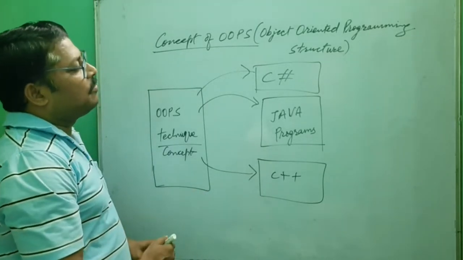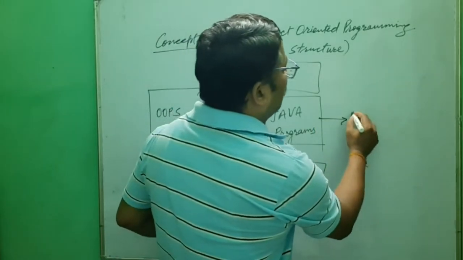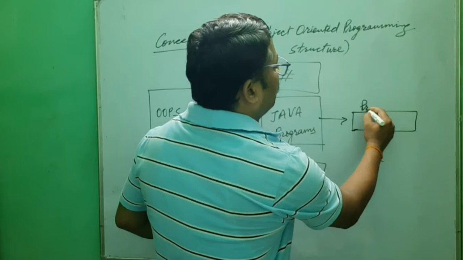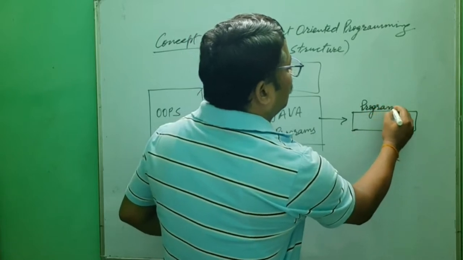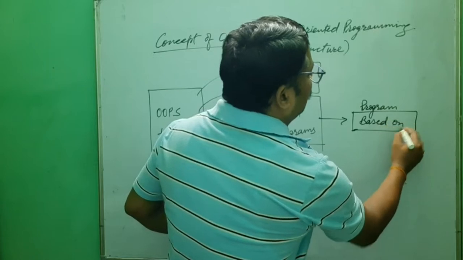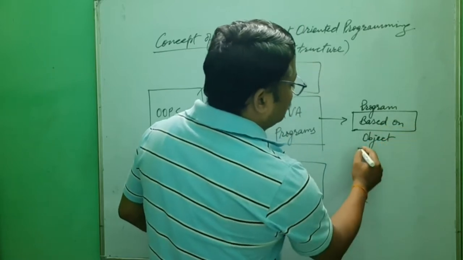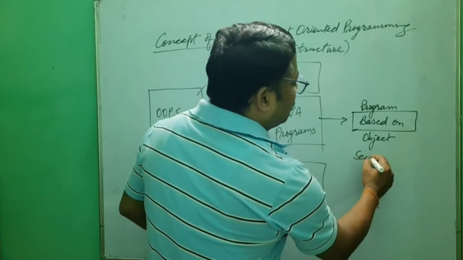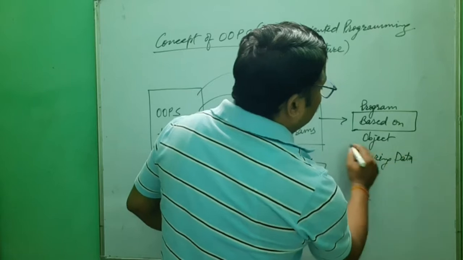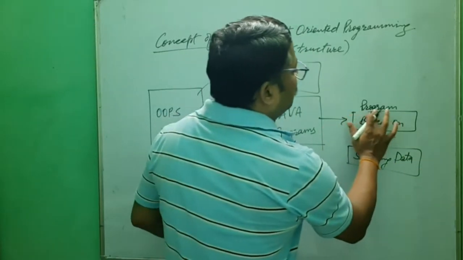After that, when you write a program, Java will run the program written by you and perform operations based on objects. That means real entities. That means securing the data. This is the most important concept of these types of programs.